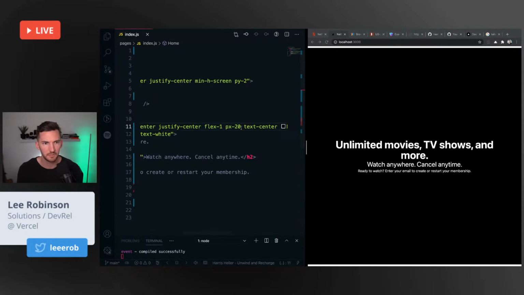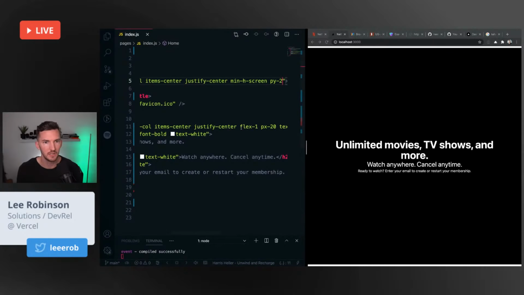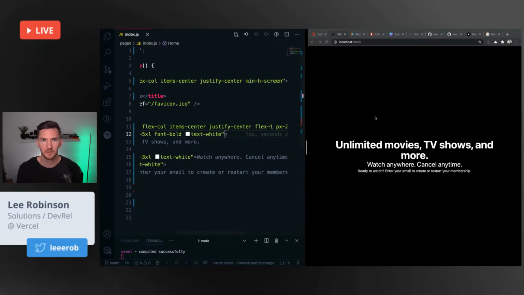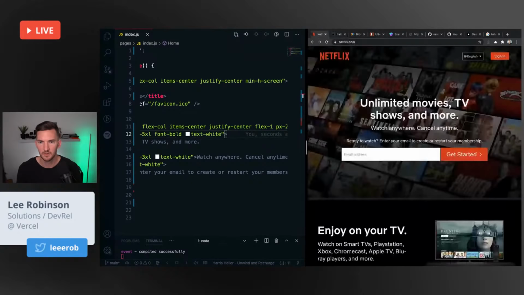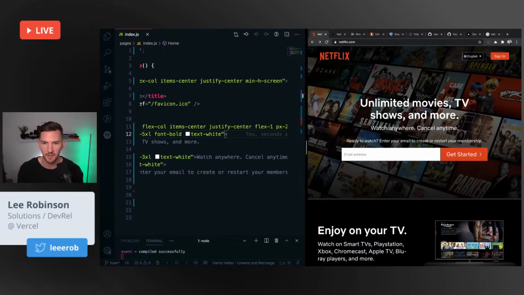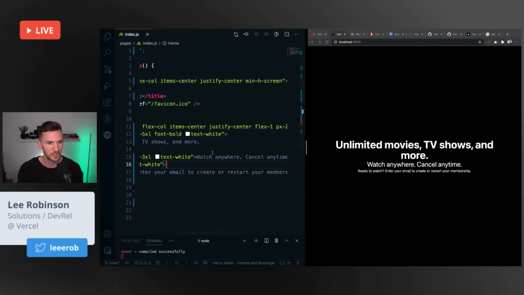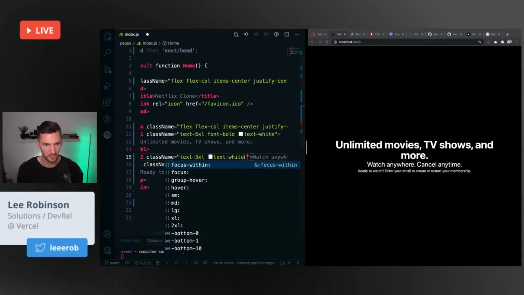I see a little bit of padding that I don't need on the top. And then I think I'm missing some margins on Watch Anywhere. It needs a little bit of margin on the top, maybe 4.